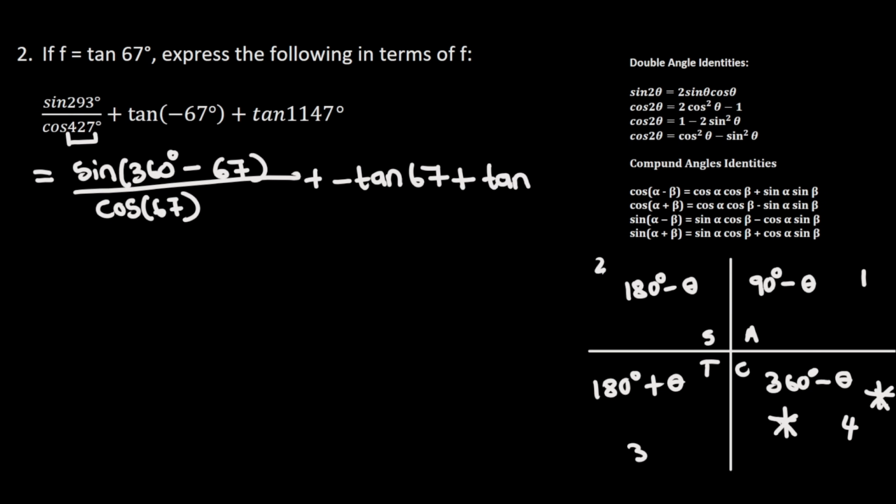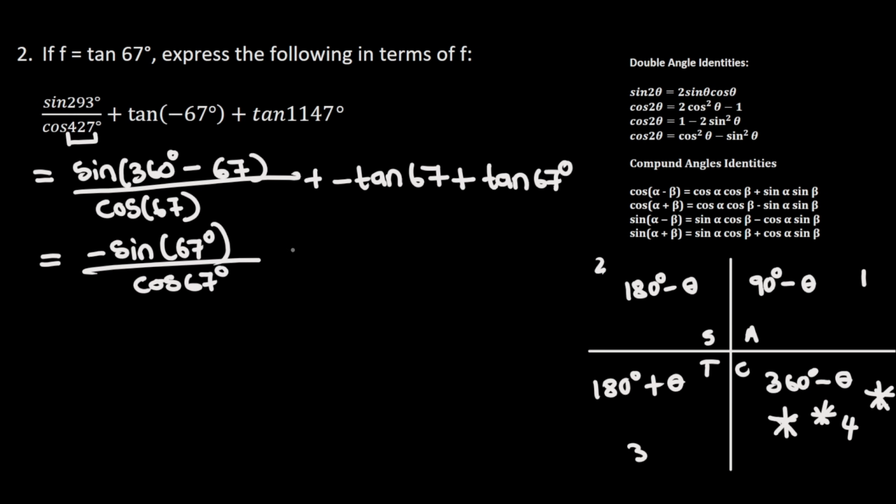So here I'm going to have tan of 67 degrees, and this is going to be equal to, so I know now that in the fourth quadrant, sine is negative. So this is going to be sine of 67 degrees divided by cos of 67 degrees. And then this tan here is going to cancel this tan. And this is going to be equal to negative tan of 67 degrees, which is going to be equal to, so we were told that f is equal to tan of 67 degrees. This is going to be equal to negative f.